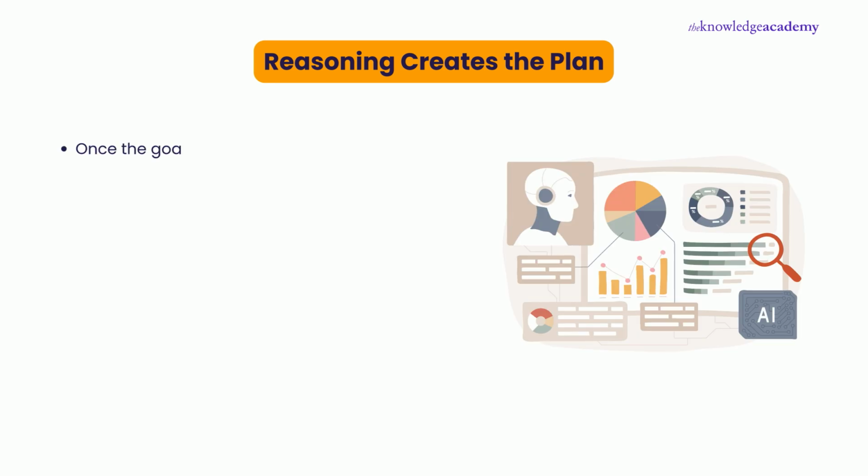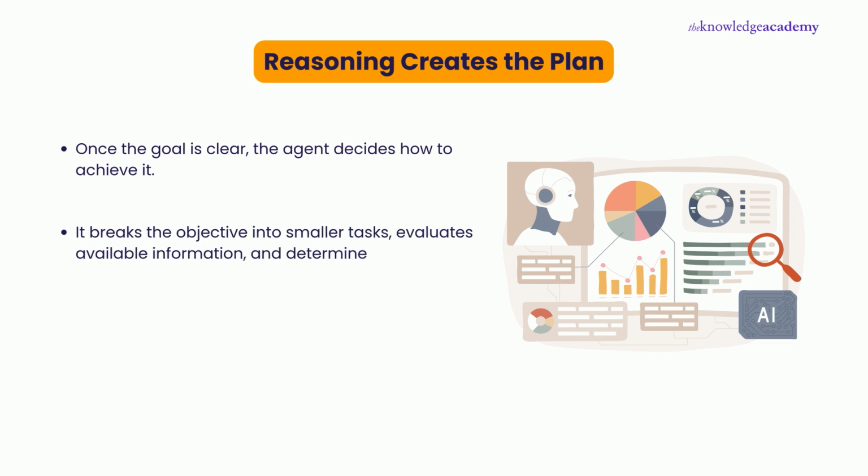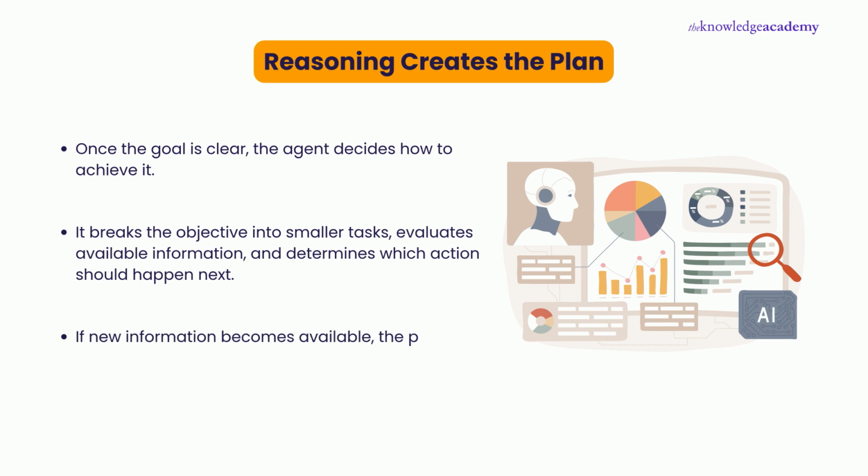Reasoning creates the plan. Once the goal is clear, the agent decides how to achieve it. It breaks the objective into smaller tasks, evaluates available information, and determines which action should happen next. If new information becomes available, the plan can adapt as the task progresses.